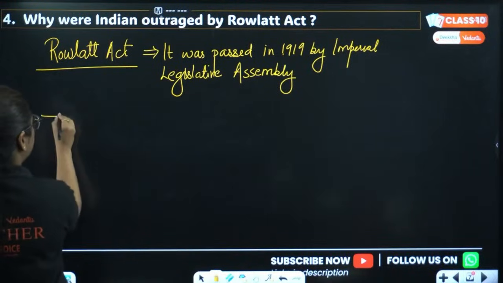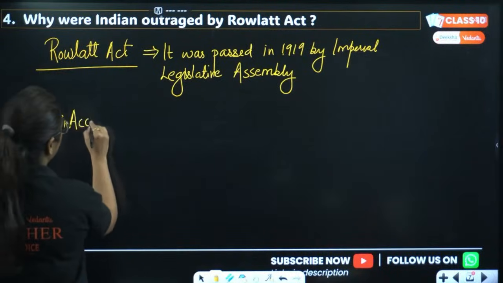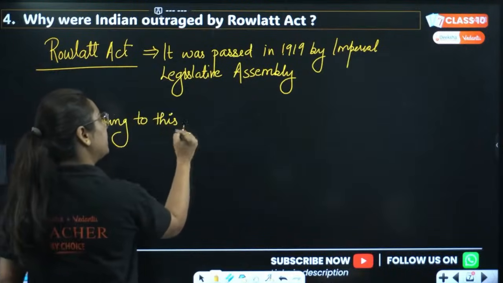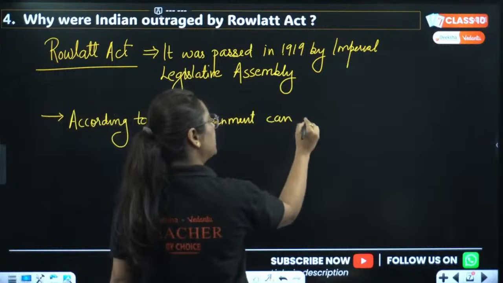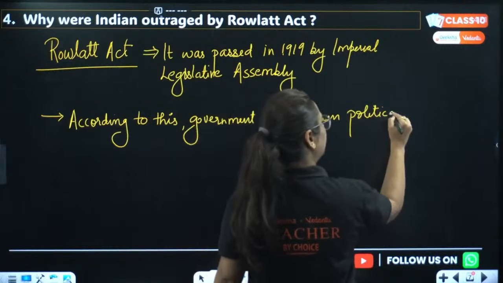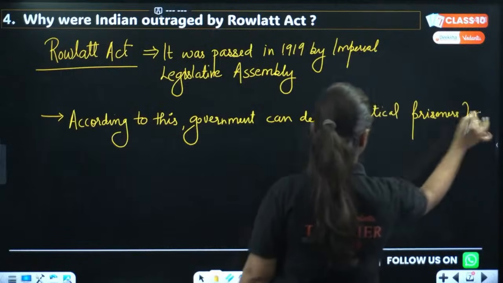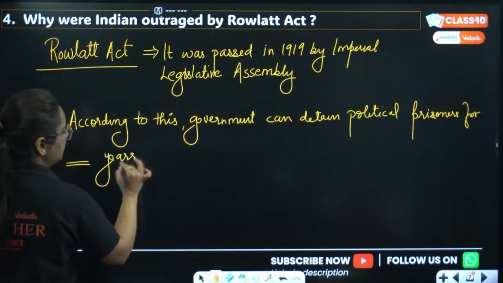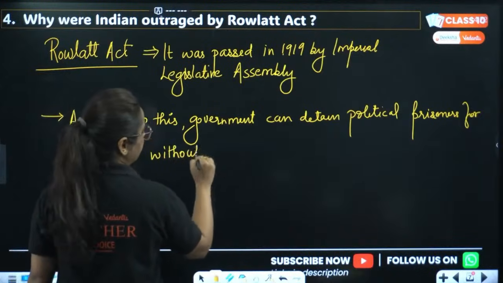What did this act talk about, basically? What were the provisions in this act? According to this act, the government can detain political prisoners for two years without any trial.